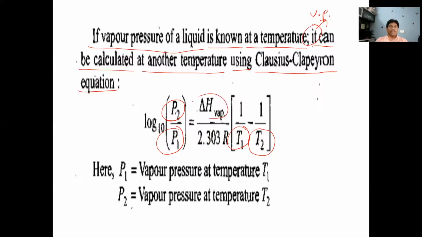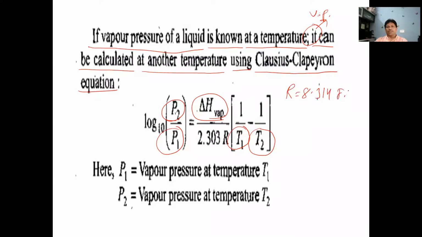And delta H vaporization is the enthalpy of vaporization. R is the universal gas constant, 8.314 joules Kelvin inverse mole inverse. So what is the R value here?